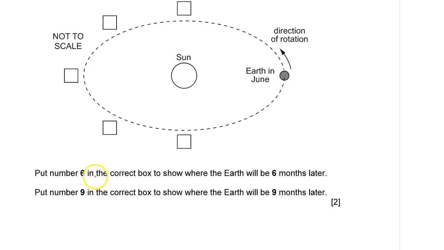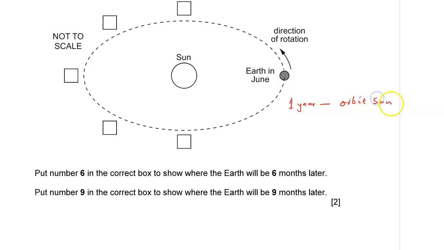Put number 6 in the correct box to show where the Earth will be 6 months later. Of course, you know that the Earth takes 1 year to orbit the Sun.